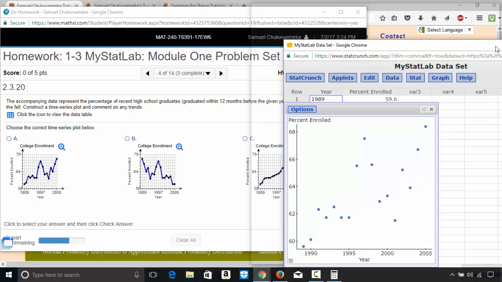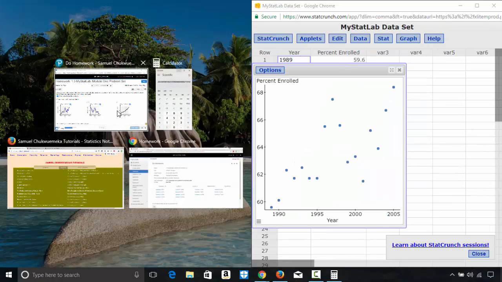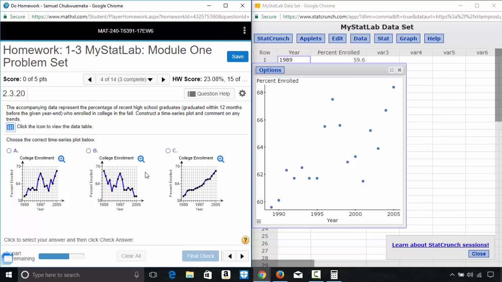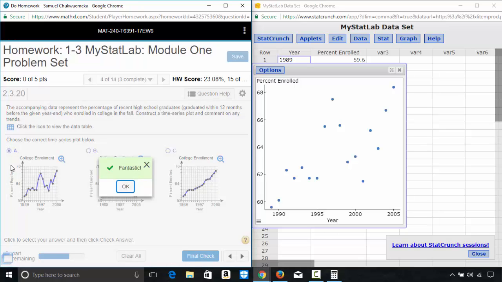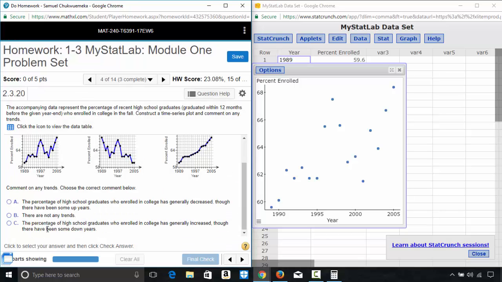So I want to compare this and this. Which graph looks like this? If you start joining the points, you see which one looks like that. We know that it's not C. You see, it looks like A, as you can see on the scatter plot. So A is just the answer right away. And then it says, comment on any trends. Choose the correct comment below.